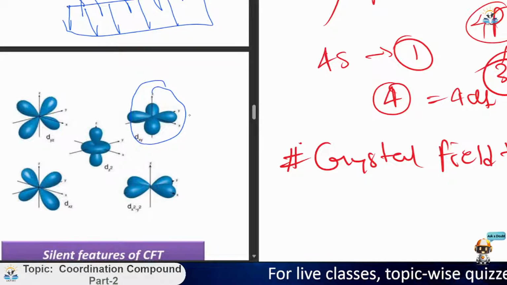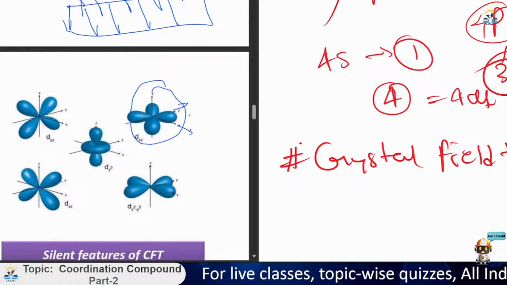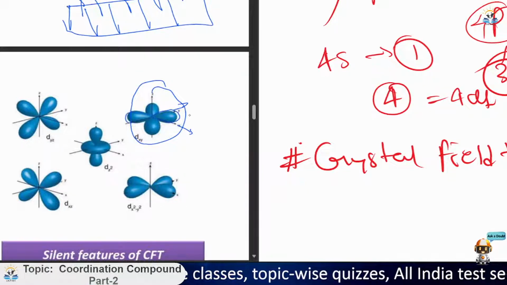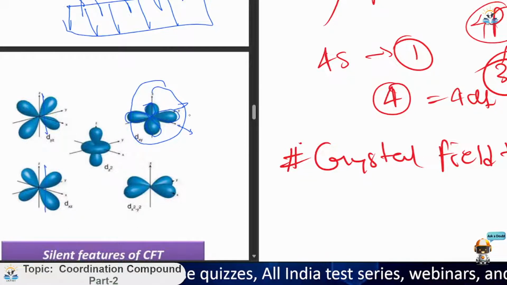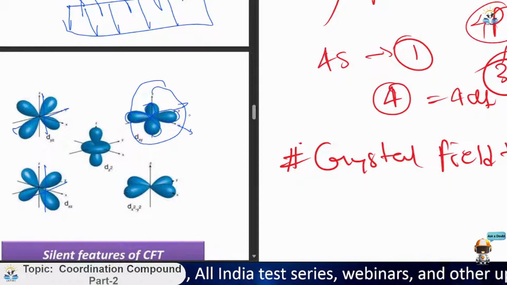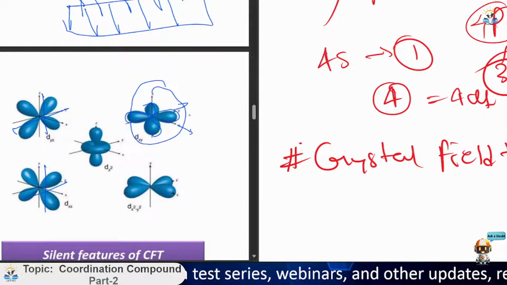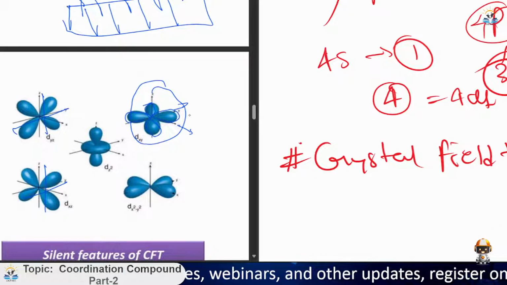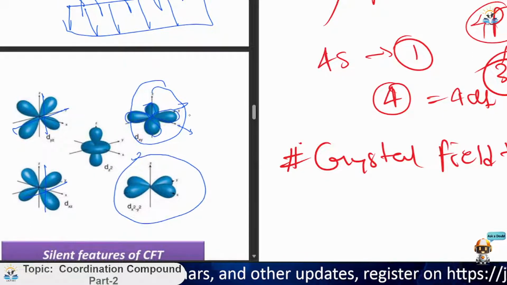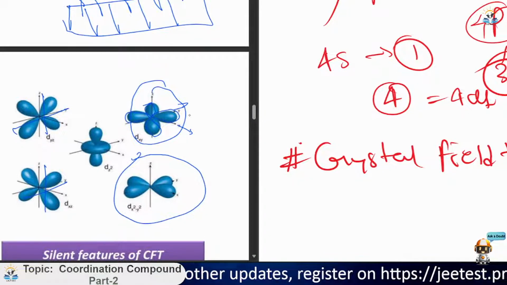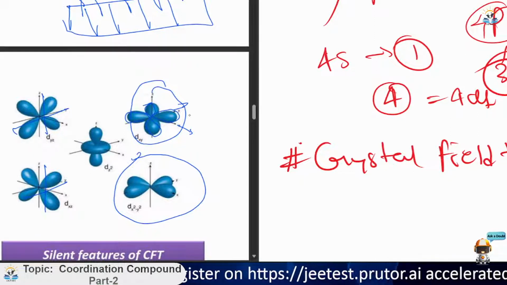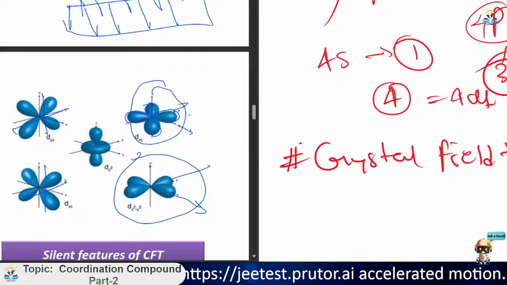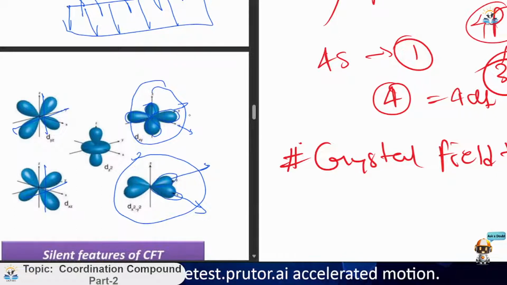See, this is y, this is x, and between the axes there is this double dumbbell shape. It is of two types. Similarly for yz, you just need to make the axes different. Now, there is a difference for dx square minus y square and dz square. Dx square minus y square is similar to dxy, but here the double dumbbell structure is not between the axes; it is on the axes. The shape lies over the axes only, so it is creating a difference.